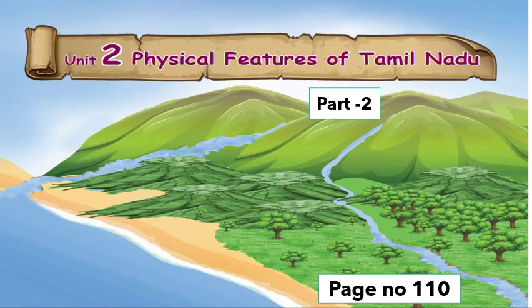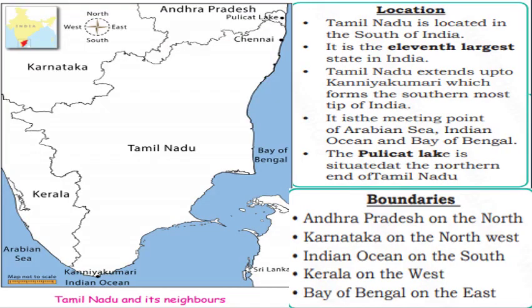Today we are going to see Unit 2, Physical Features of Tamil Nadu, Part 2, in Social Science, page number 110. Physical features such as landforms, climate, soils or vegetation. Okay, children, now let's recall our previous session that was very useful to our today's session.